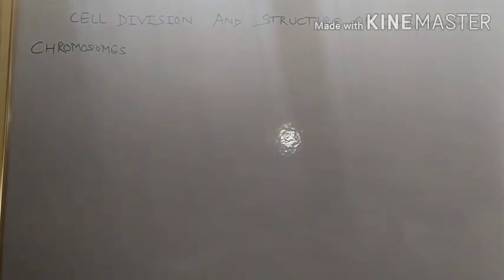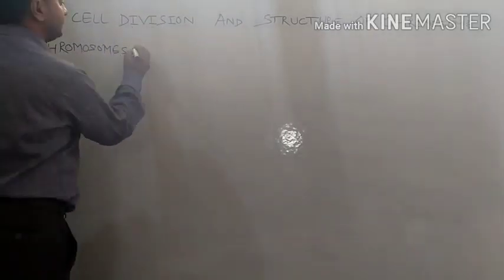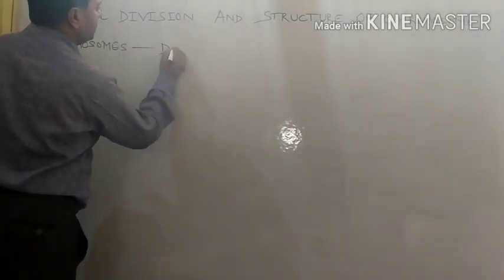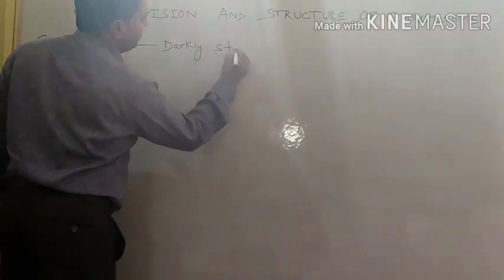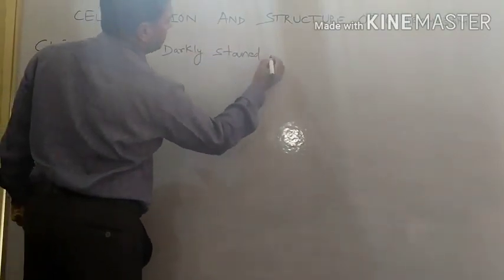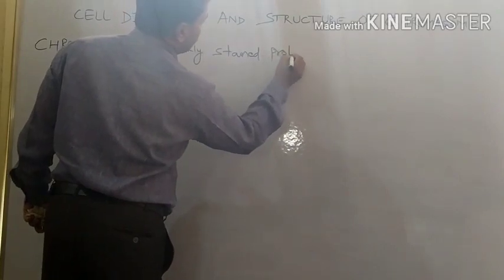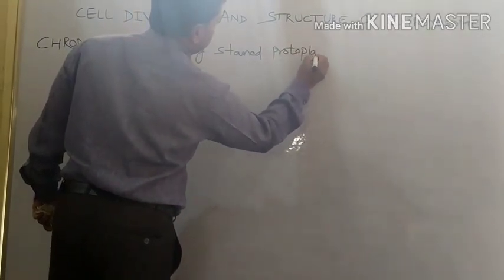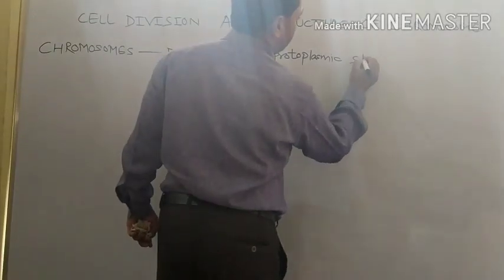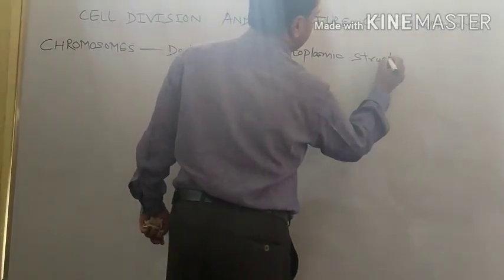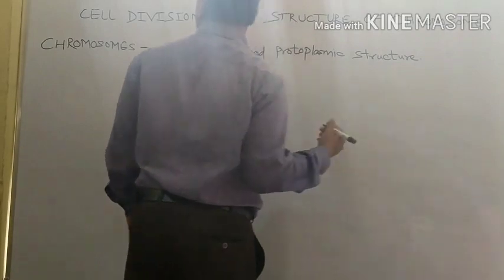See, dear students, the chromosome is a darkly stained protoplasmic structure. Now we are going to talk about the history of chromosome.